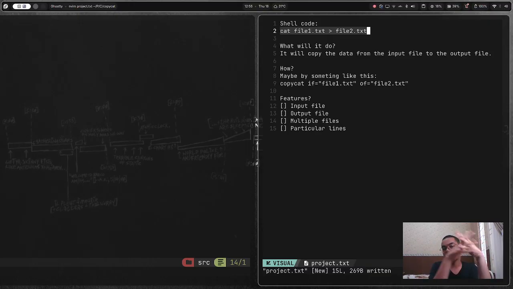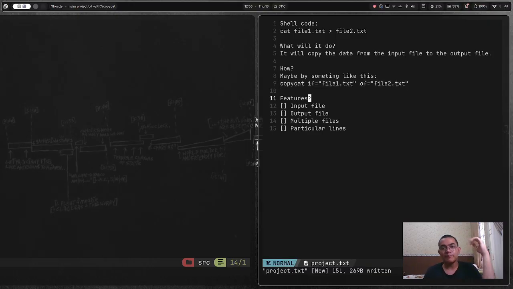But instead of having to use shell input things like pipes, I will make my program do it itself. So what will it do? It will copy the data from the input file to the output file. How? I was thinking maybe I could do something like this: copycat, the input file, file1.txt, and the output file, file2.txt.